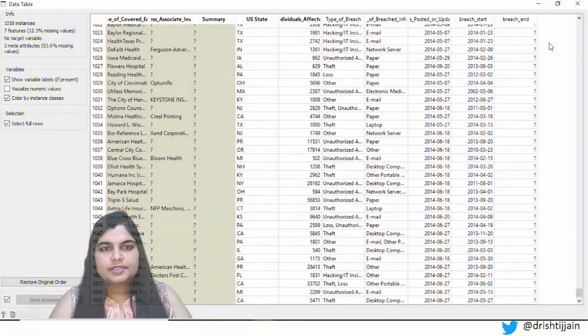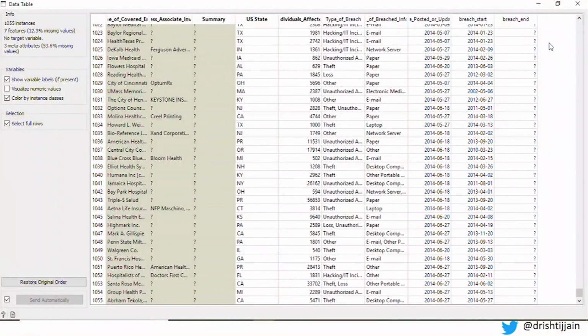So let me just show you how impactful data visualization is. Let's consider the cybersecurity breaches across the US. All of this information is here in a tabular format. It has thousands of rows, and this is just a snapshot of a part of the table.